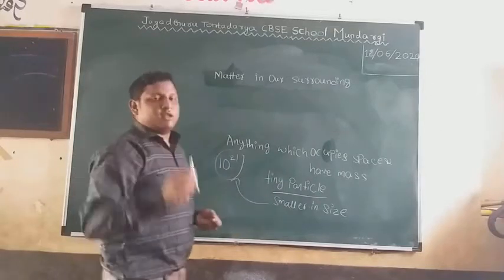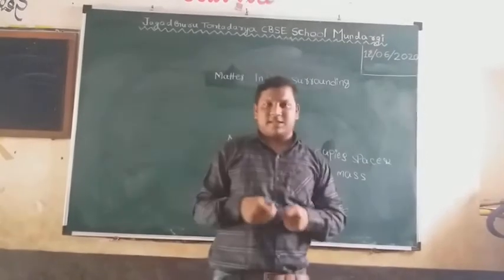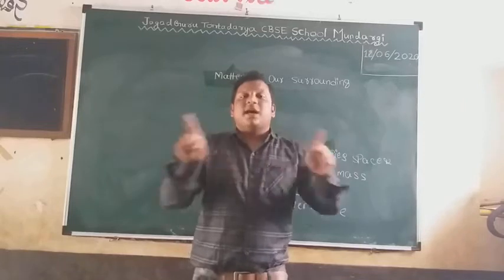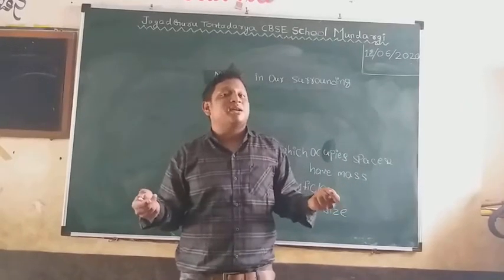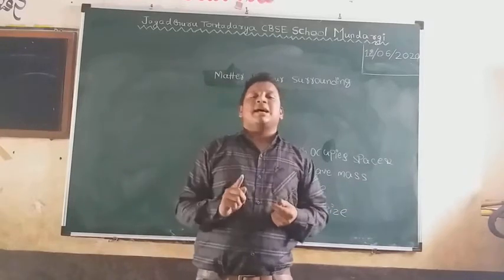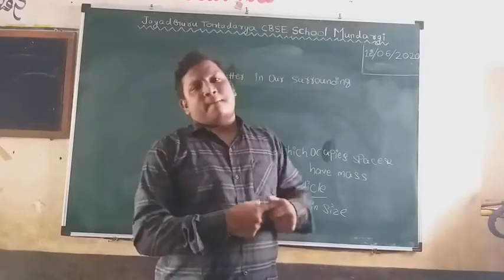Not only this chalk, just imagine you are holding a large glass sheet. The glass sheet looks like a continuous one, but when you drop it, what happens? That glass breaks into small pieces. That glass also indicates that matter is made up of small particles.